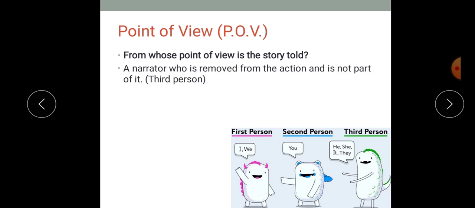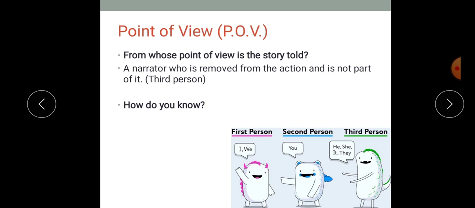A narrator, it's told from a narrator's point of view. And this narrator is removed from the action and is not part of it. The story is not told from one of the characters in the story. The story is told by a narrator, and this narrator is not one of the characters. And in this case, we call it the third person narrator or narration. Third person point of view.